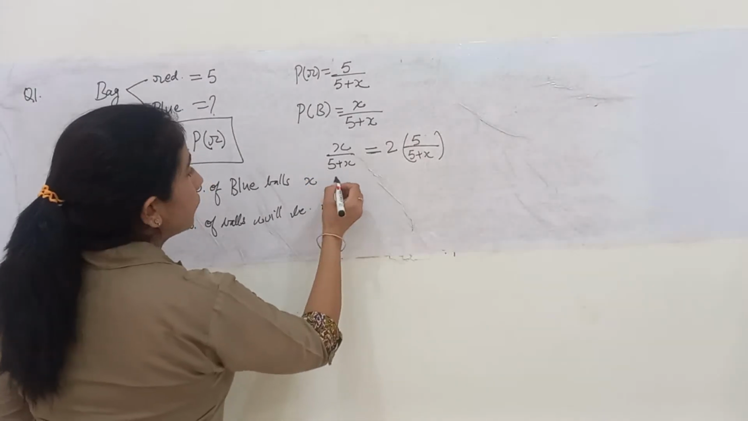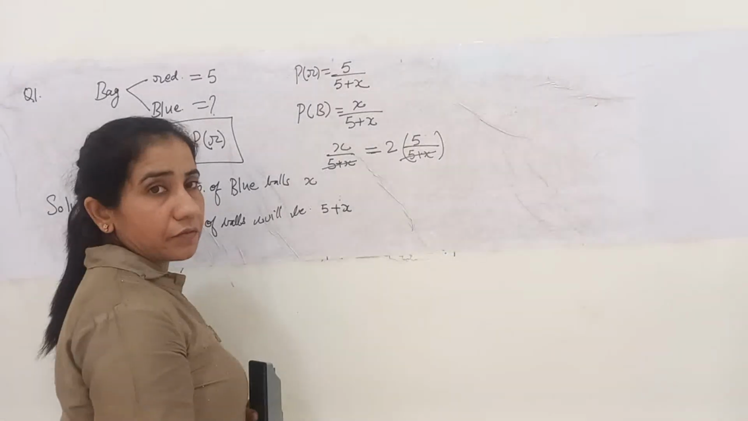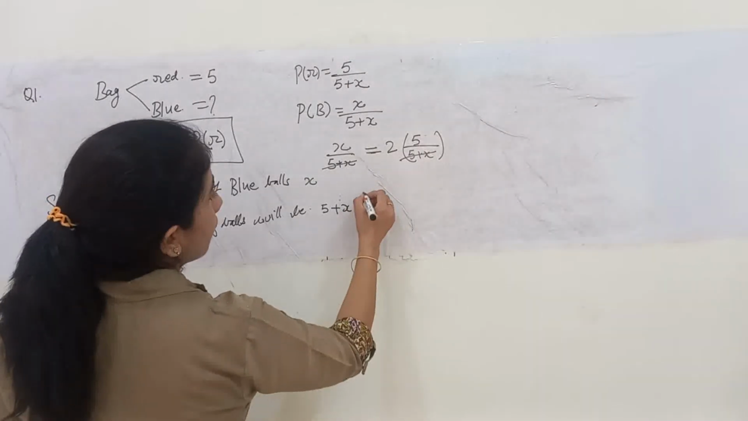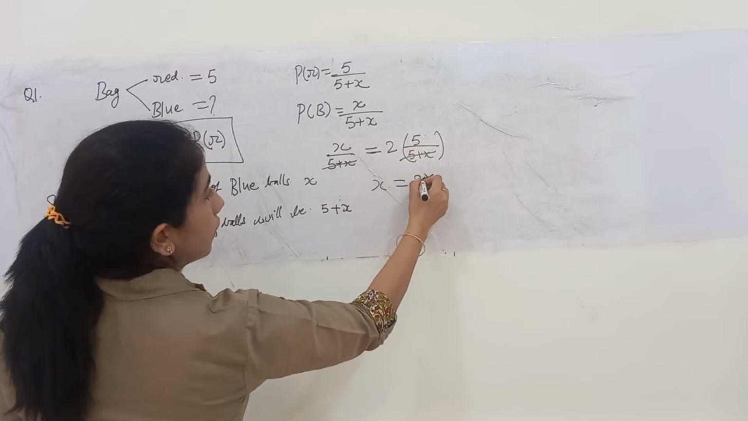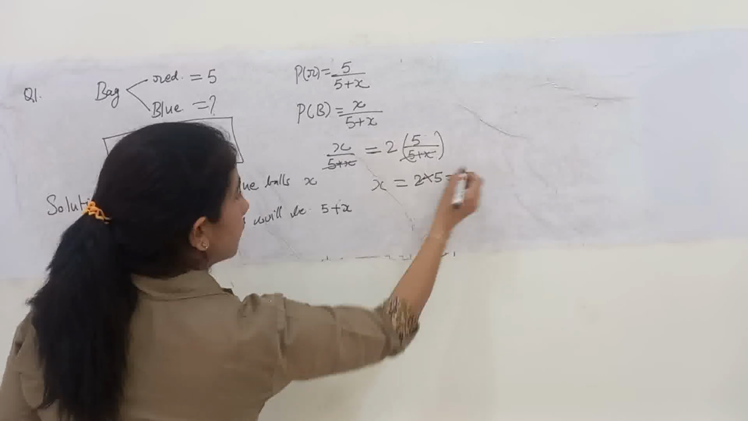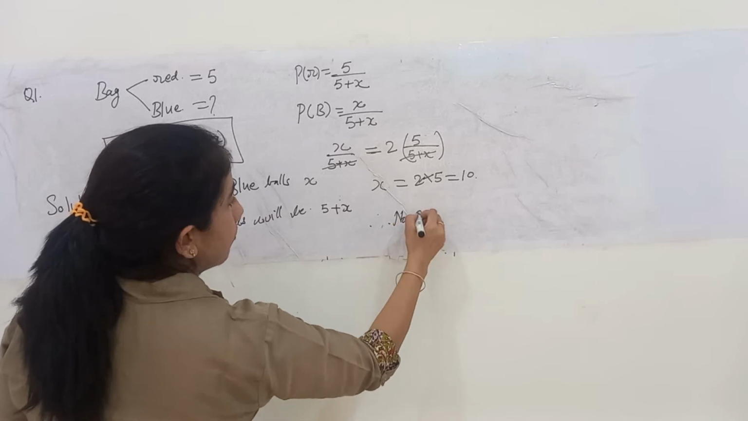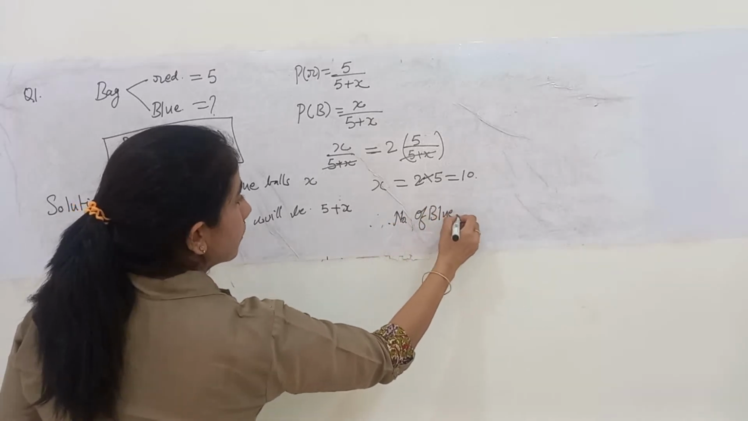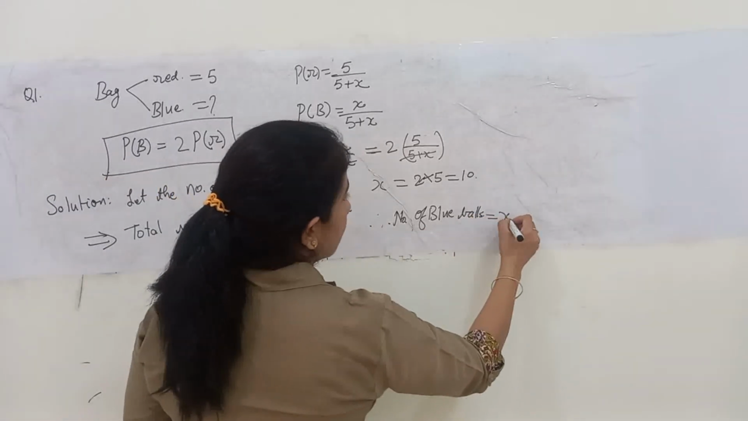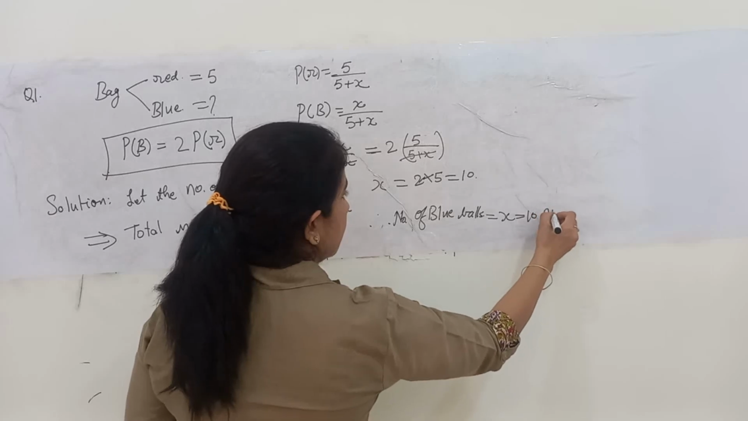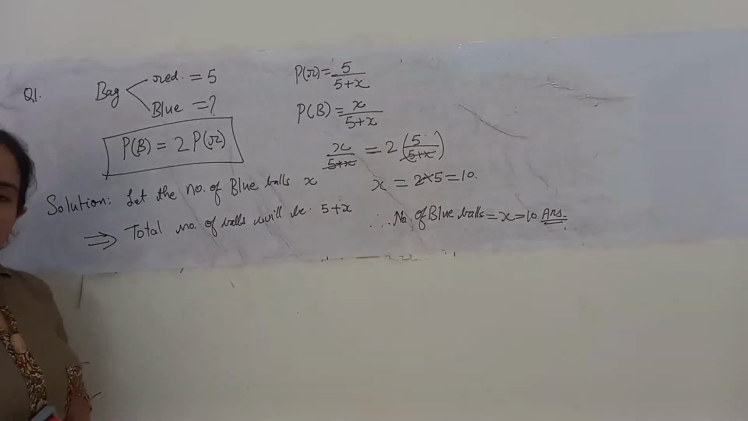Now nothing is left, just the calculation part. Cut 5 plus x and 5 plus x on both sides, the left hand side and the right hand side. What we are left with? x is equal to 2 into 5, that is equal to 10. Therefore, the number of blue balls, x equals 10, is my answer. Clear? Fine.